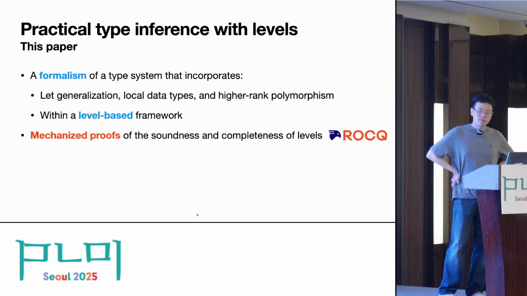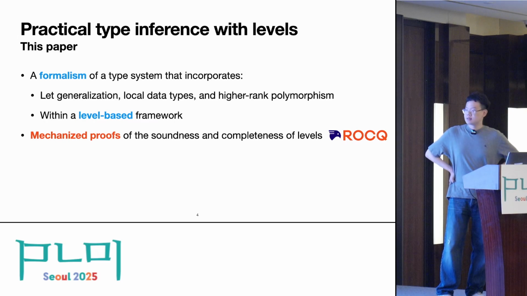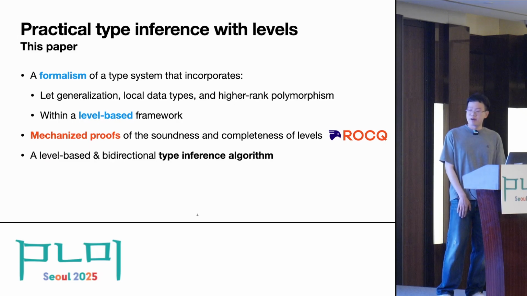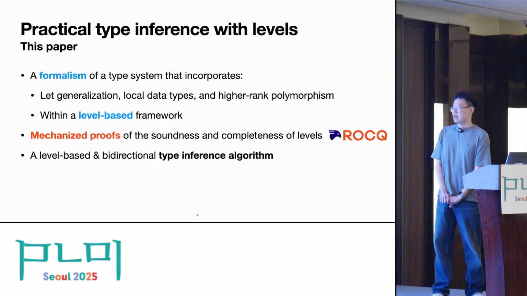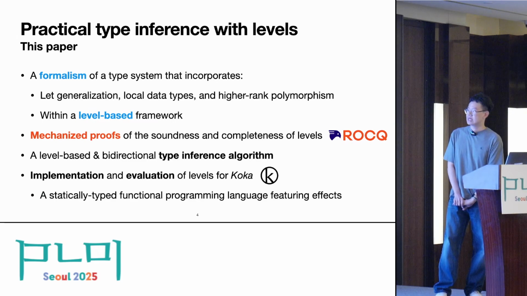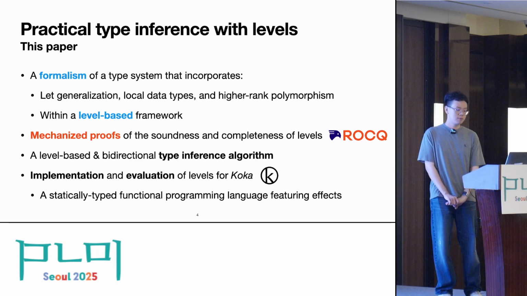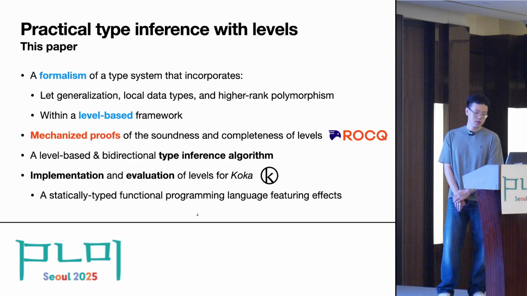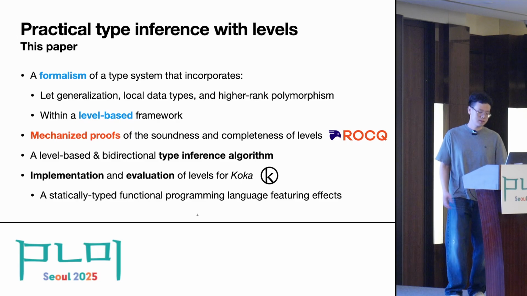And we provide mechanized proofs of the soundness and completeness results of the level-based type system in the Coq theorem prover. We also provide a formalization of a level-based and bidirectional type inference algorithm. And finally, we implemented level-based type inference for the Koka programming language and evaluated its performance. Koka is a research programming language featuring a type and effect type system.